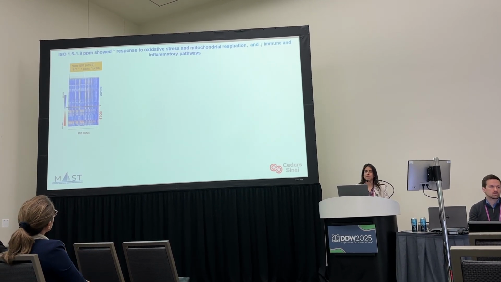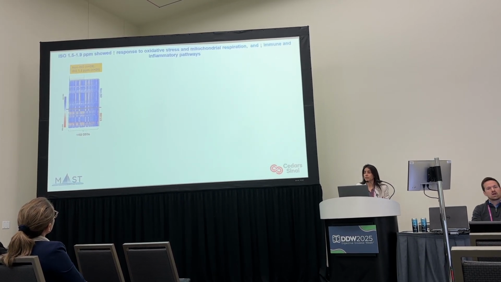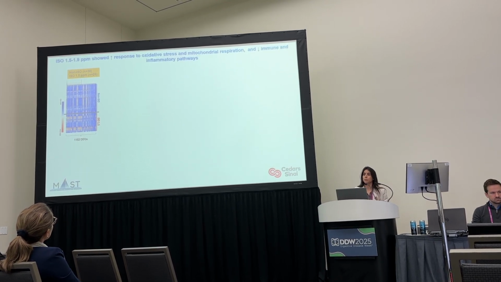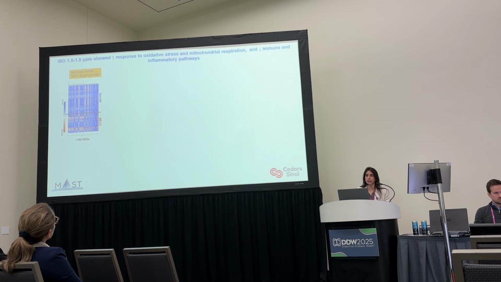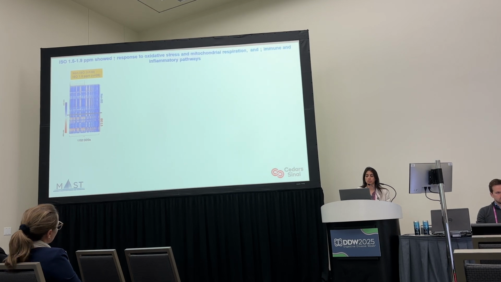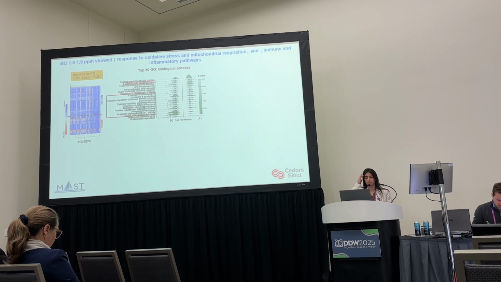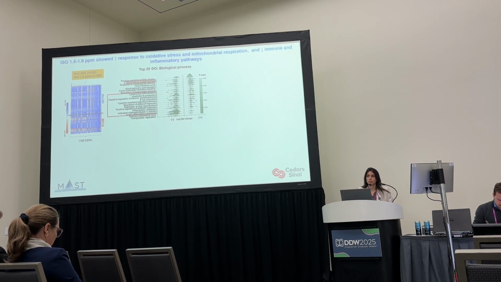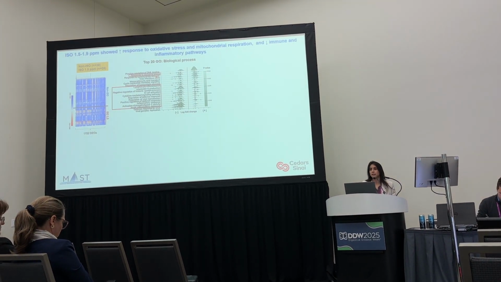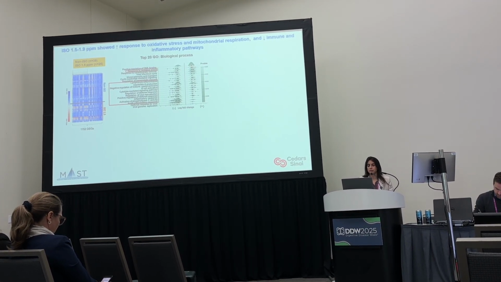Then we thought, okay, maybe if we check H2S levels lower than 2, can we see some of those changes already happening? And when we compared ESO 1.5 to 1.9 versus non-ESO, we saw more than 1,000 differentially expressed genes. Those genes were mostly associated with downregulation of immune response pathways, and we could see response to oxidative stress here already, and it was mostly predicted to be activated.